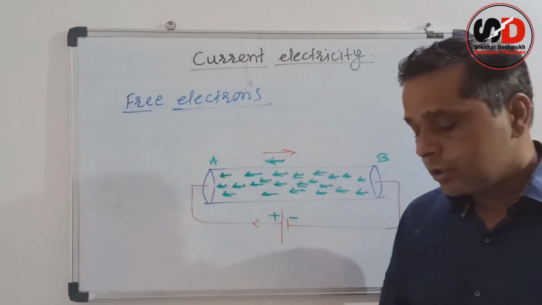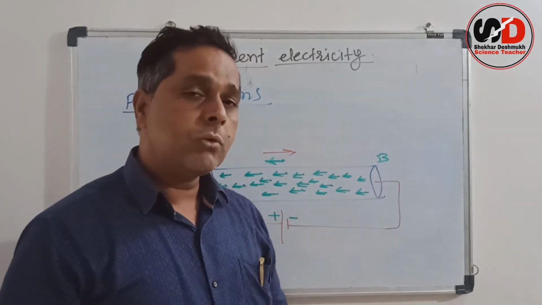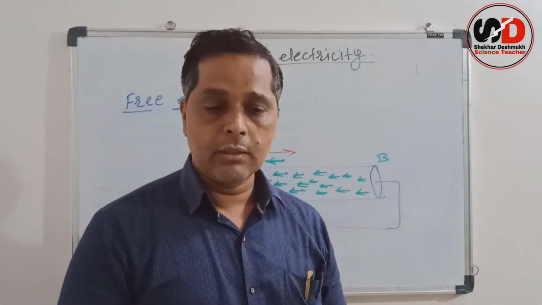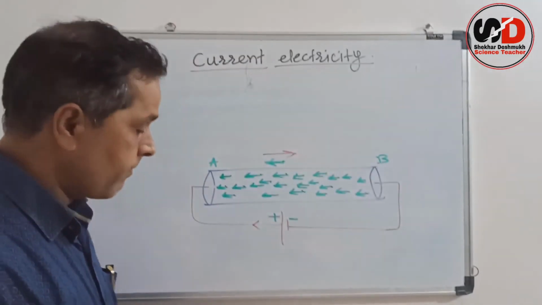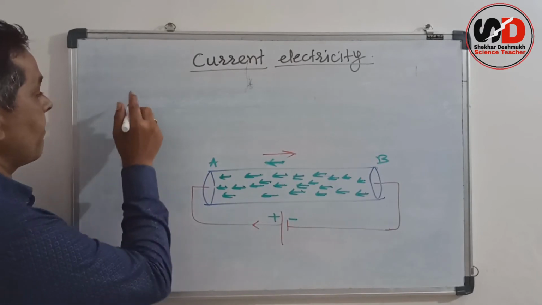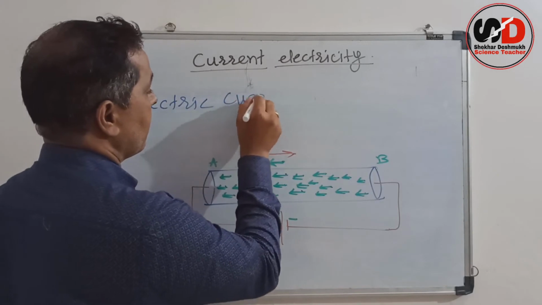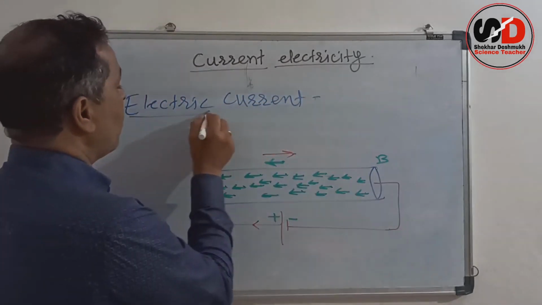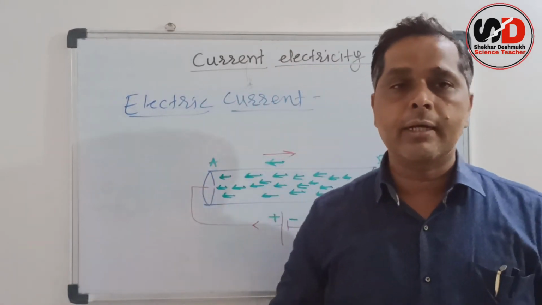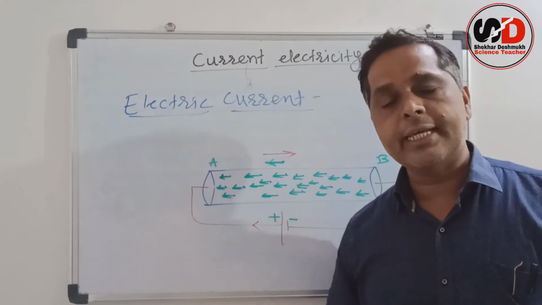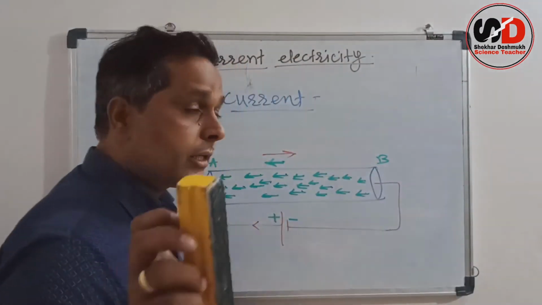So this is about the electric current. So can we define current now? How should we define current? Look. Actually, the number of charged particles flowing through the conductor in 1 second or in unit time is called electric current.